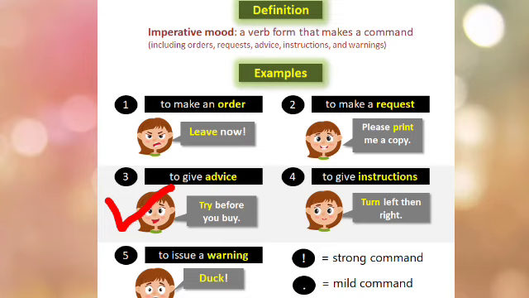Third example: "Try before you buy." This is an example of advice. Next, the fourth example: "Turn left then right." In this example, instructions are given. Fifth example: "Duck!" This is an example of a warning. When a command is given forcefully, an exclamation mark is used. When the command is mild, a full stop is used at the end of the sentence.